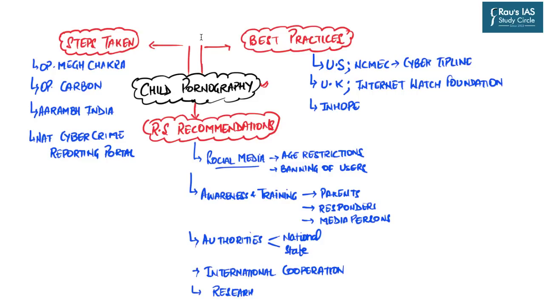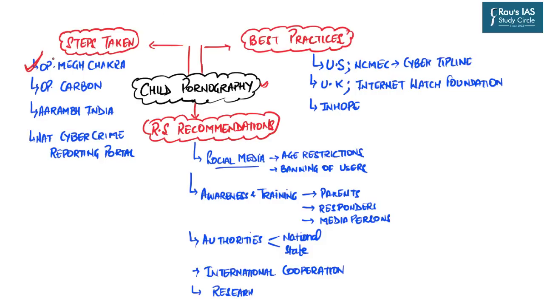In this very sense, it becomes the utmost responsibility of the central as well as state governments to curb this menace. And for this, there are certain steps which are already being taken by the government. So first we will discuss those very steps. The first one mentioned in today's article is Operation Megh Chakra.